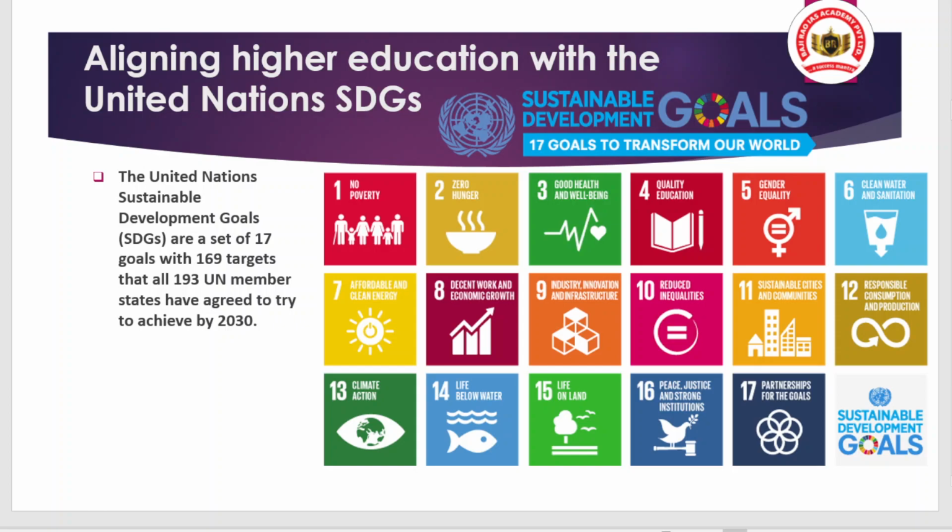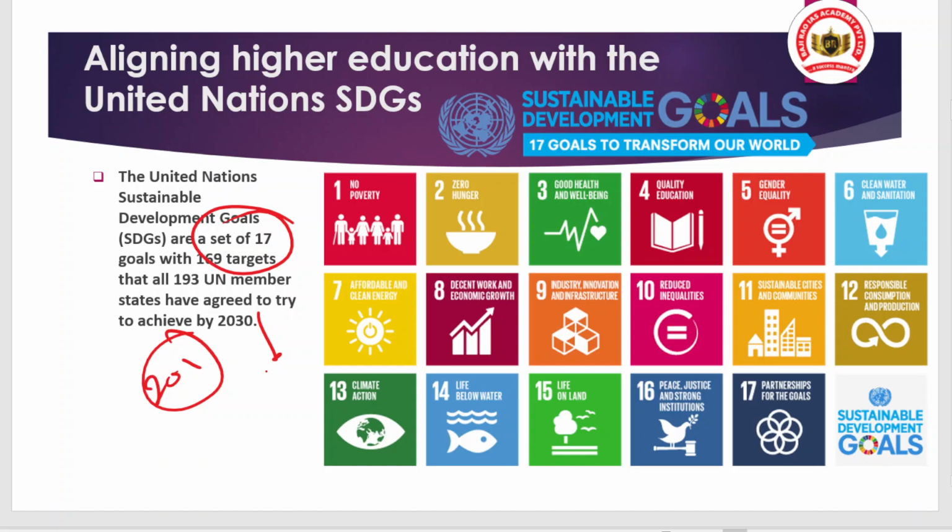And when we talk about the basics of the sustainable development goals, these are 17 goals, factored with 169 targets, and they were accepted in 2015 by 193 United Nations member states. And what does it say? It says that these 17 goals need to be achieved by 2030. And what are these goals?